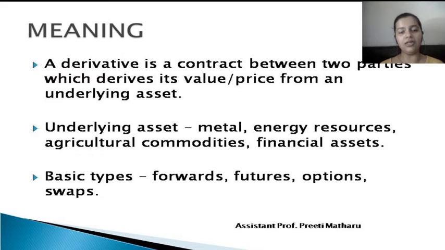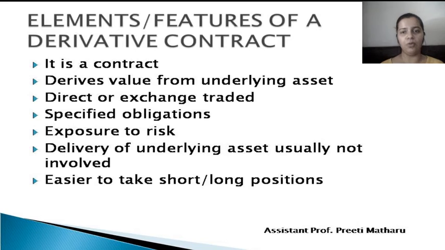So one, it is a contract, and the second feature is that it derives its value from underlying assets.